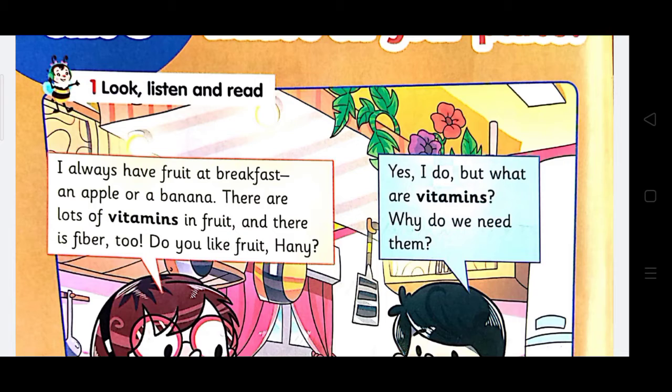We can get the negative form out of it to say there isn't a book on the desk. And for the other example, there are books on the desk, the negative form is there aren't books on the desk.